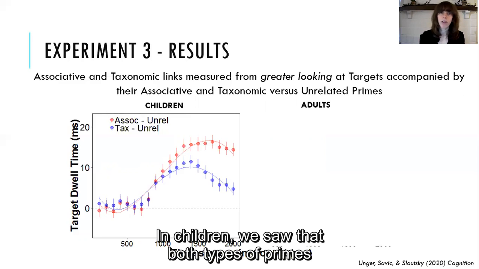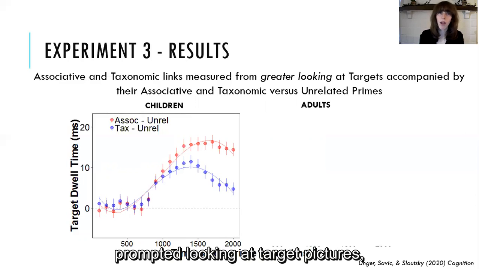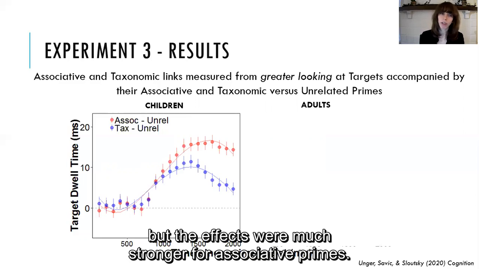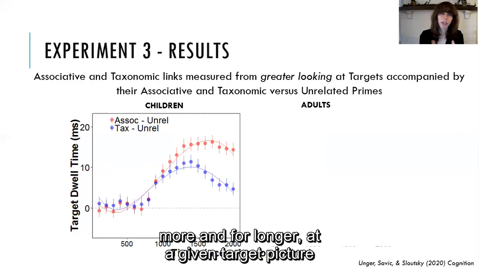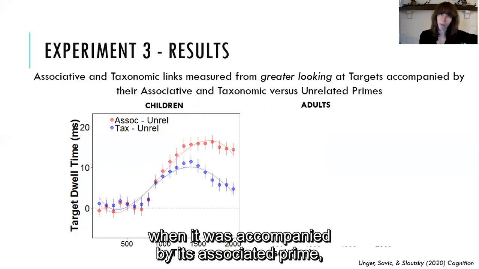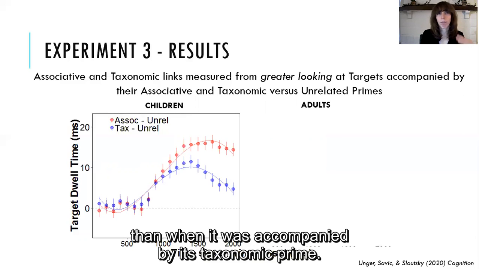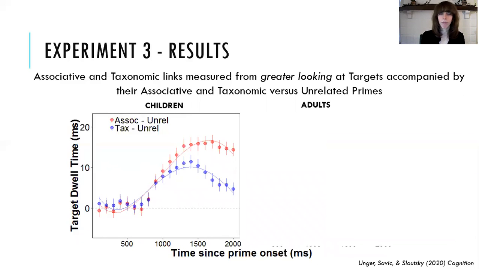So in children, we saw that both types of primes prompted looking at target pictures, but the effects were much stronger for associative primes. So kids looked more, and for longer, at a given target picture when it was accompanied by its associative prime than when it was accompanied by its taxonomic prime.